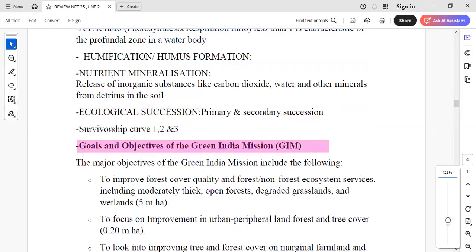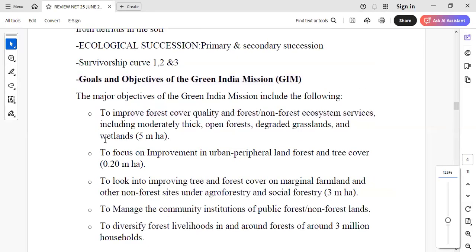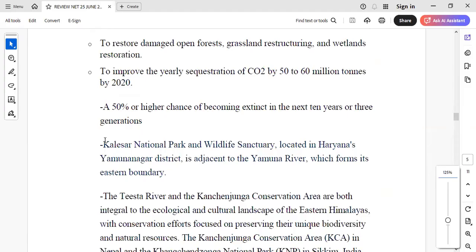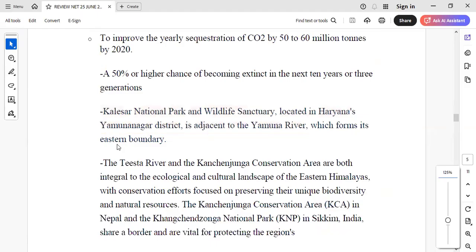So they have given 3 or 4 options, like improve the forest cover quality, or forest ecosystem services. All these options were put forward as far as the goals were concerned, right? Then we also saw a question over Kalesar National Park Wildlife Sanctuary in Haryana's Yamunanagar district, which will match with Yamuna River because they have given the rivers from the same state. Then they have also given a hint in the form of Tista River, which is basically from Sikkim. So Kanchenjunga Conservation Area. So that was one of the questions which was given.